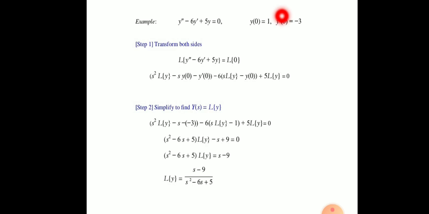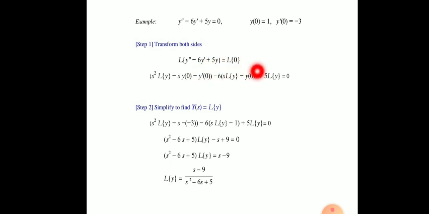The nice thing here is that this same three-step procedure works whether the differential equation is homogeneous or non-homogeneous. So look here, the given differential equation is y'' - 6y' + 5y = 0. Now in the first step, we take the Laplace transform of both sides: Laplace of y'' - 6y' + 5y is equal to Laplace of 0.